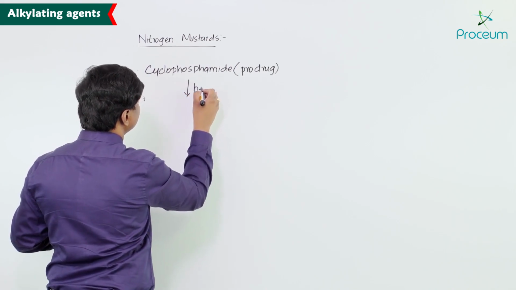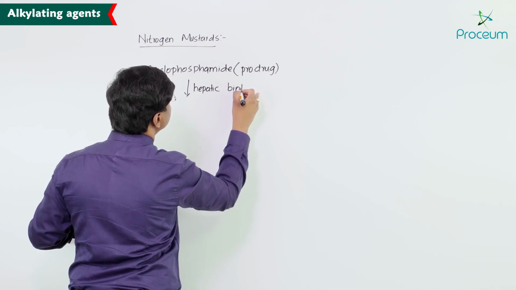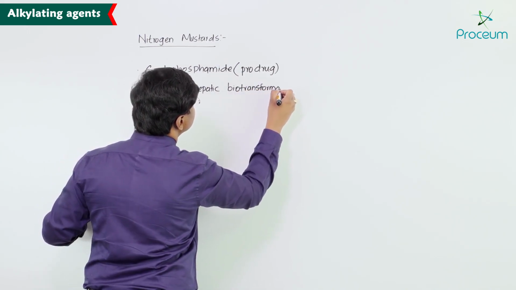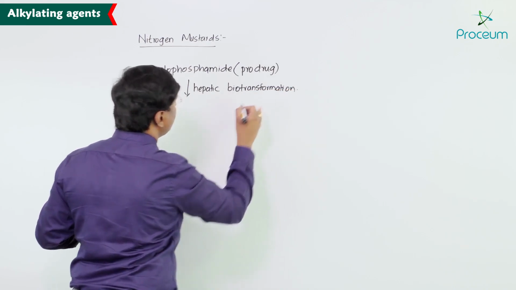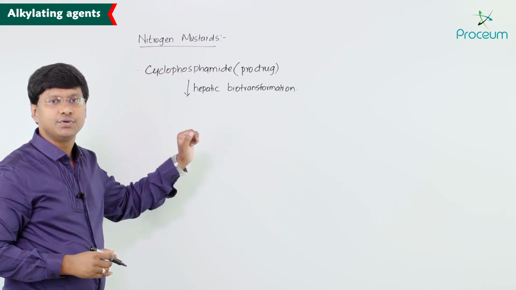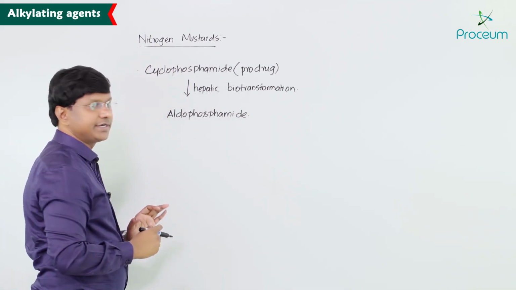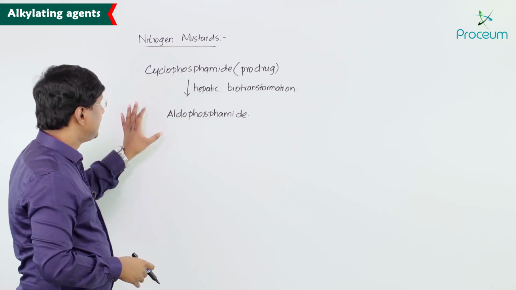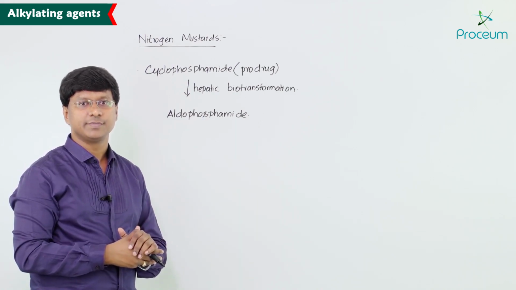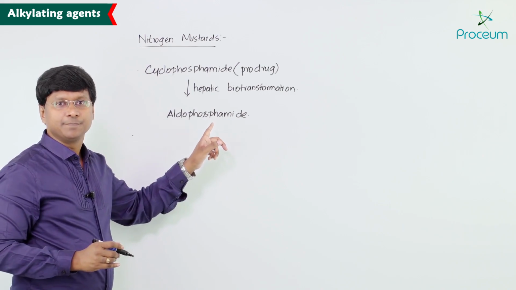So this will undergo hepatic biotransformation. By hepatic biotransformation, cyclophosphamide is converted into aldophosphamide. Now this aldophosphamide is the active form of cyclophosphamide.